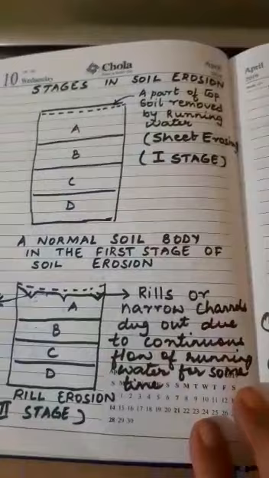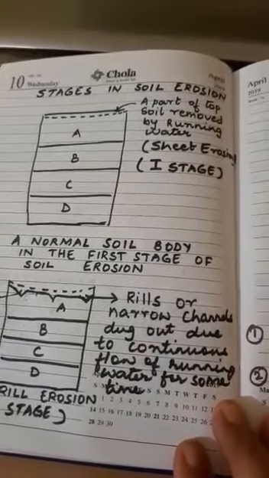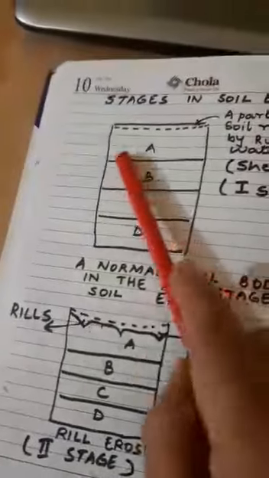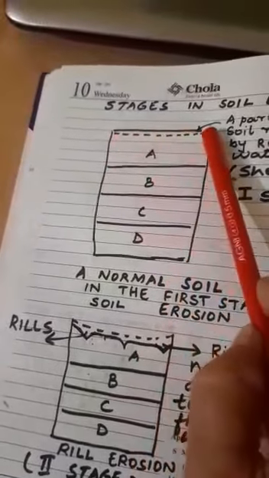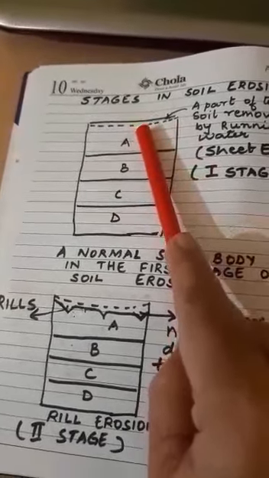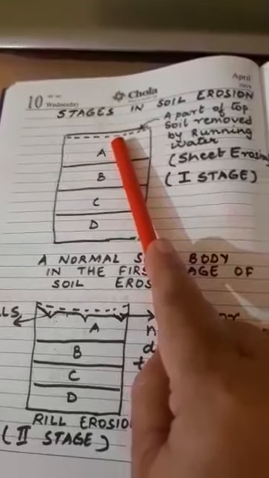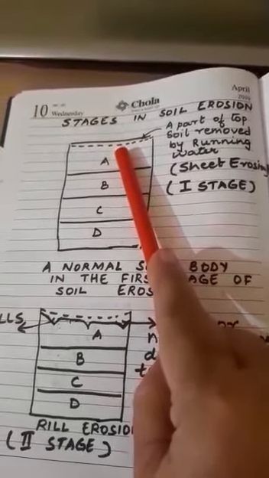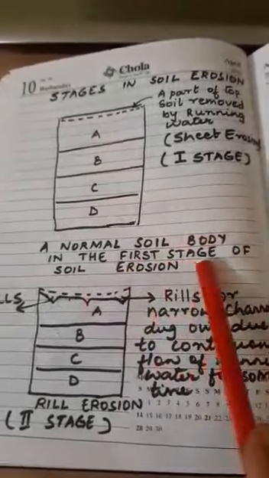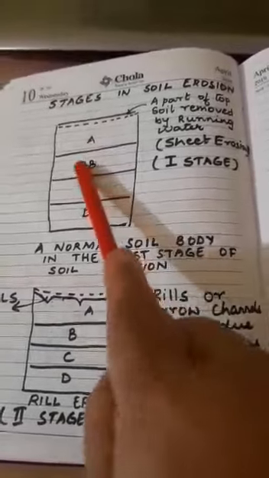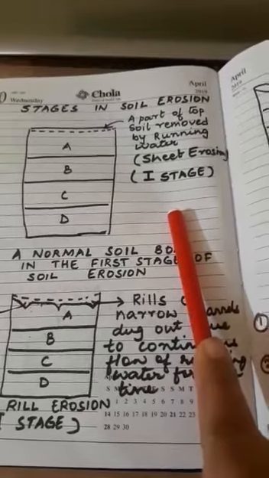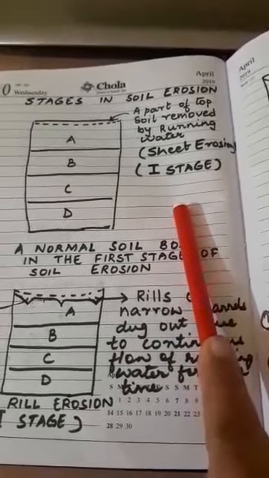Next, I have stages in soil erosion. The first one is sheet erosion, which is the first stage, where a little bit of the soil is removed by the running water, and hence from the normal layer the soil's layer gets very slightly lowered. This is the first stage of soil erosion. So a normal soil body in the first stage of soil erosion, now this gets lowered due to the running water, and it is the first stage known as sheet erosion.